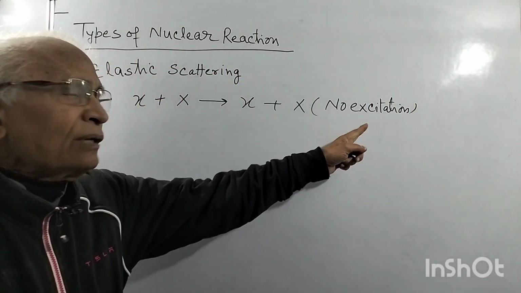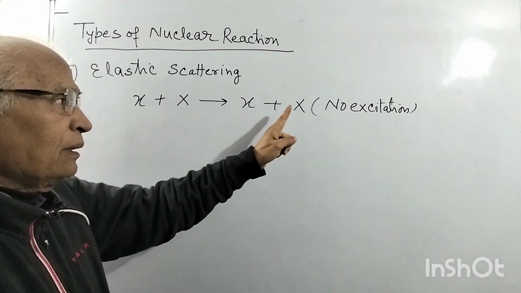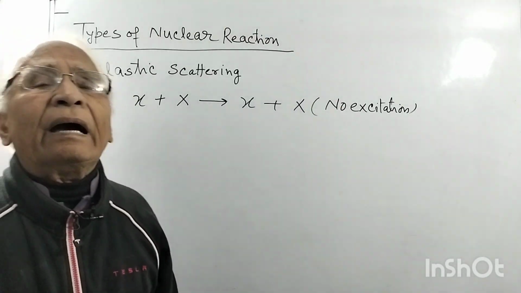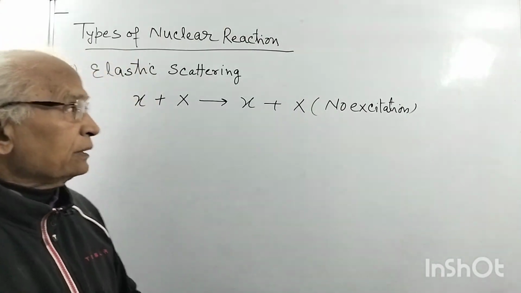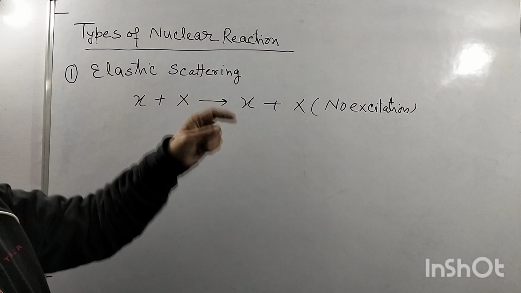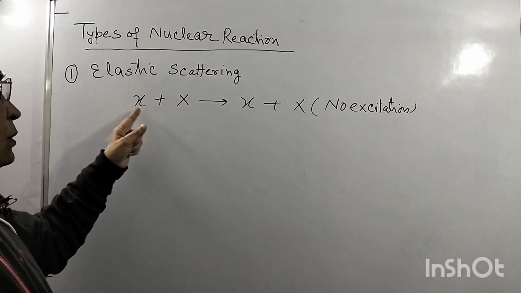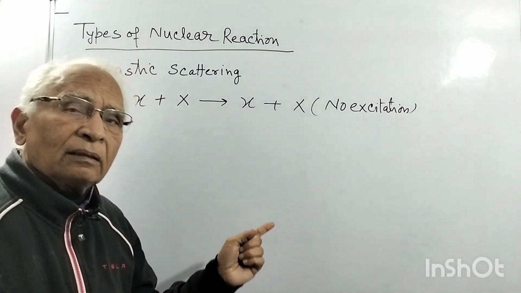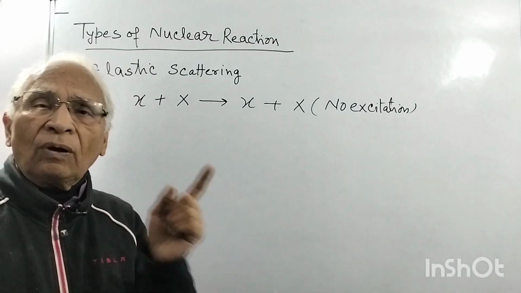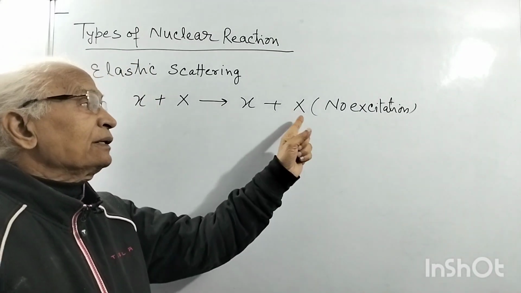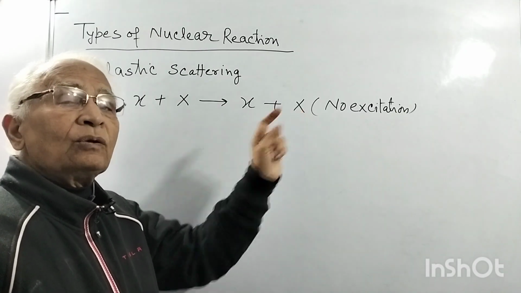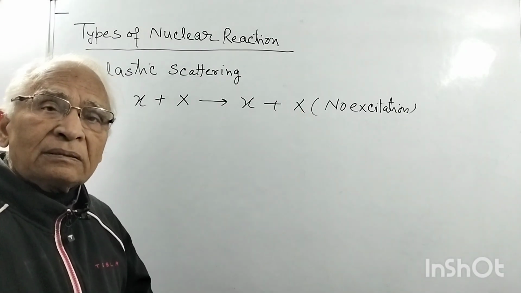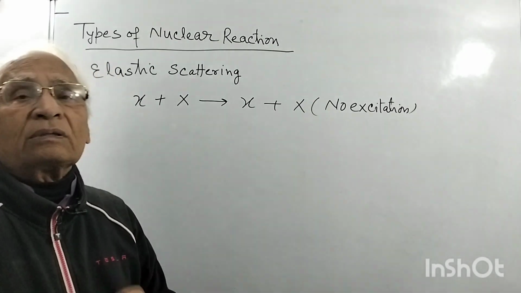If there is excitation, energy loss will be there, and the nucleus will go to higher excited states. So in this type of reaction, elastic scattering, the projectile remains in the same quantum mechanical state, there is no appreciable energy loss, there is no excitation of the target nucleus, and the target nucleus remains in the initial ground state.